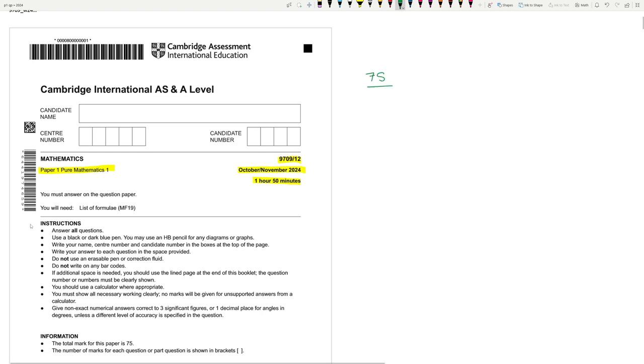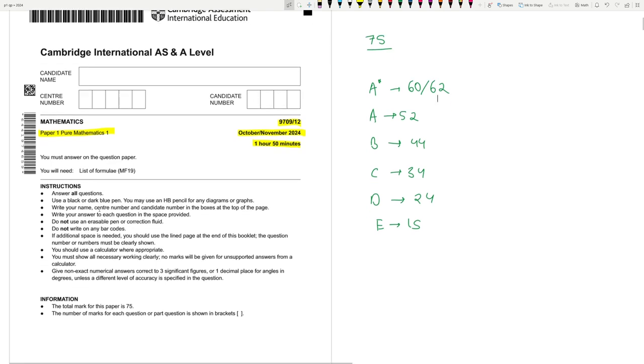So out of 75, A was at 52, B was at 44, C was at 34, D was at 24, and E was at 15. So as you can see, there's a gap of about 10 marks. Okay, 10 to 8 marks. So A star should be somewhere around 60 or 62, logically. Around 60 to 62. Okay, so let's start the paper.